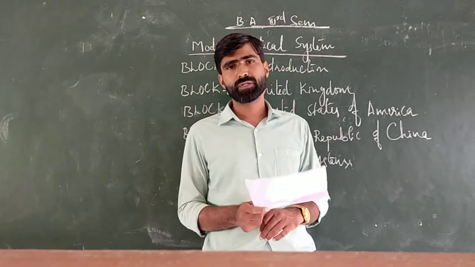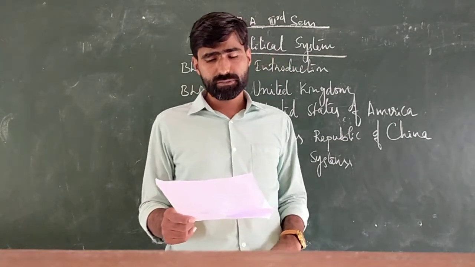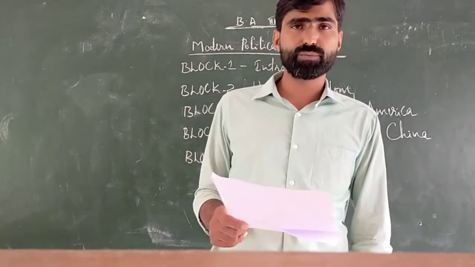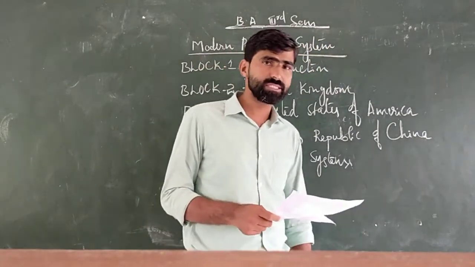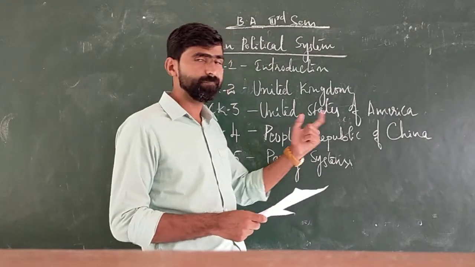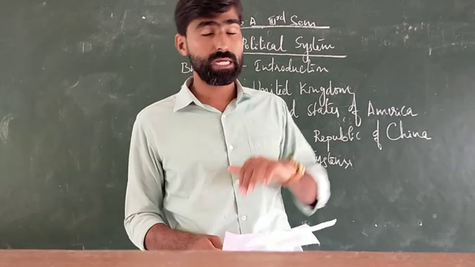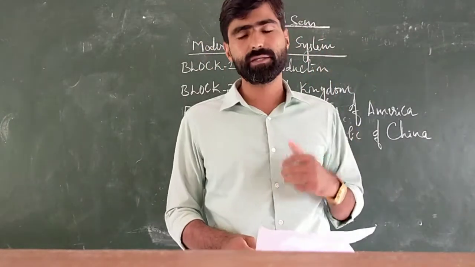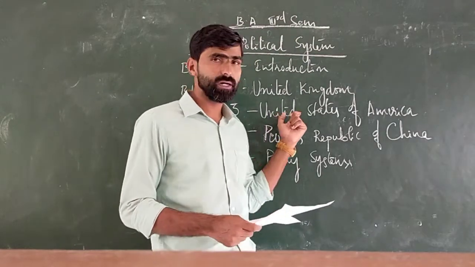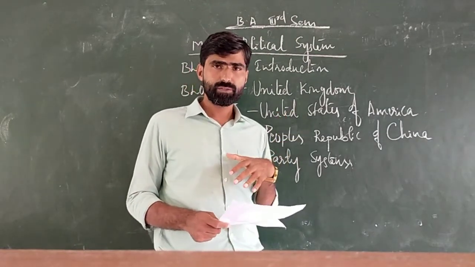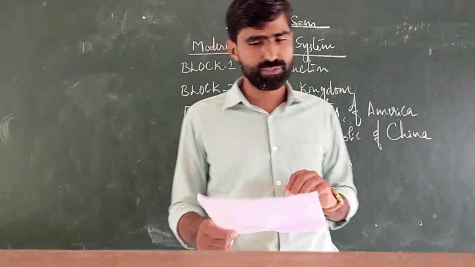Bicameral in the sense of 2 houses in the parliament. In the United Kingdom, one is the House of Commons and the second is the House of Lords. In the Indian Parliament, which we already discussed in the first semester last year, there are 2 houses, Lok Sabha and Rajya Sabha. So it is somewhat a similar structure in India and the United Kingdom's constitution.